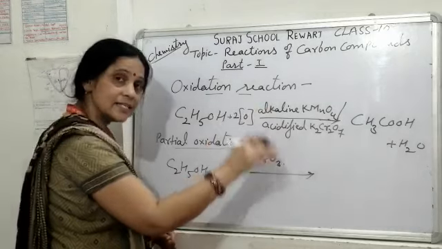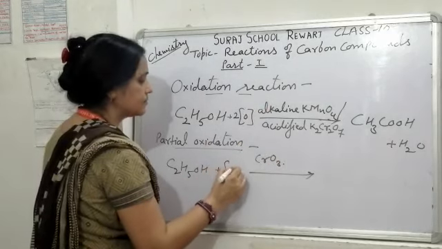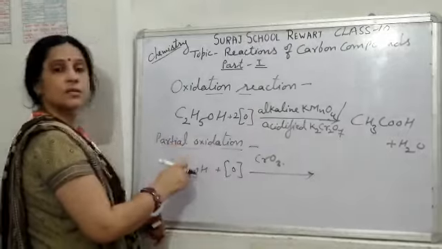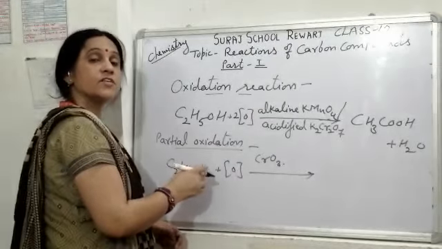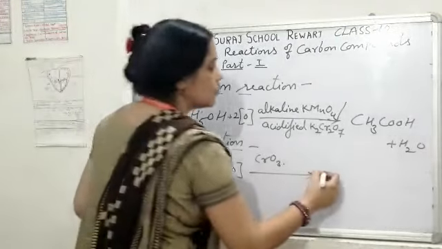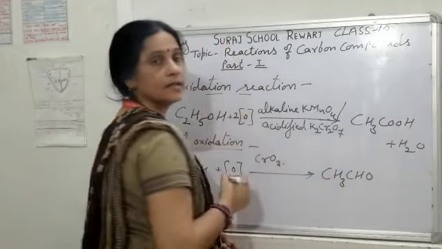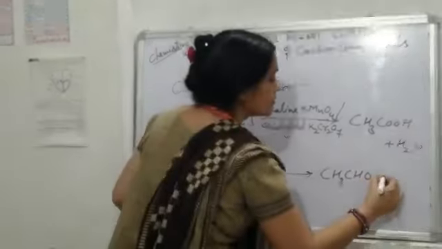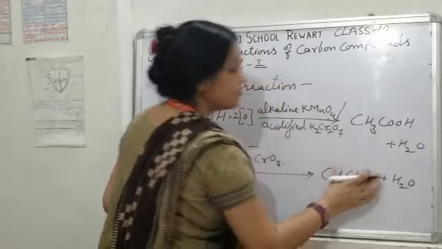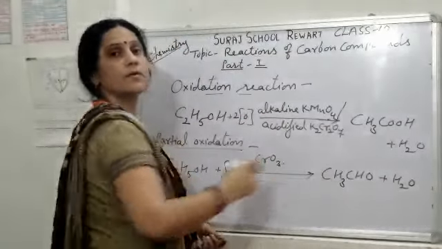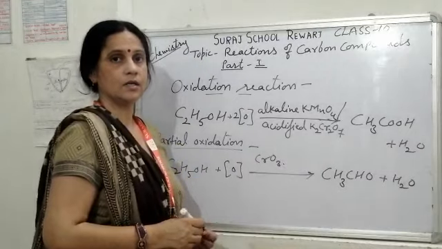It gives less amount of oxygen, which partially oxidizes ethyl alcohol, and we obtain acetaldehyde. It is the partial oxidation of ethyl alcohol.